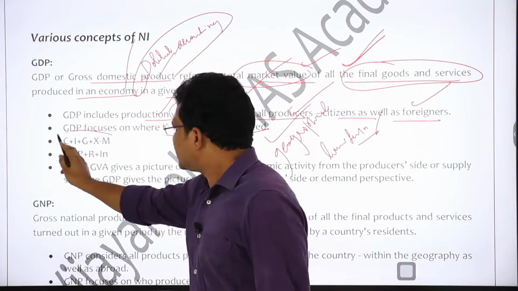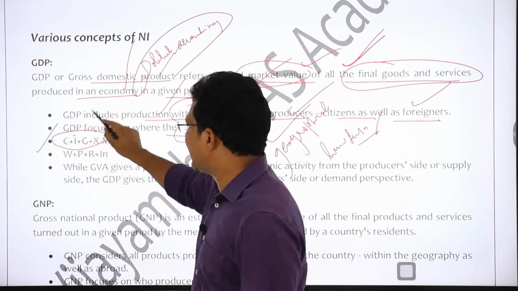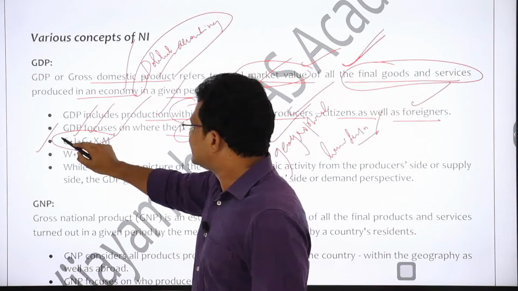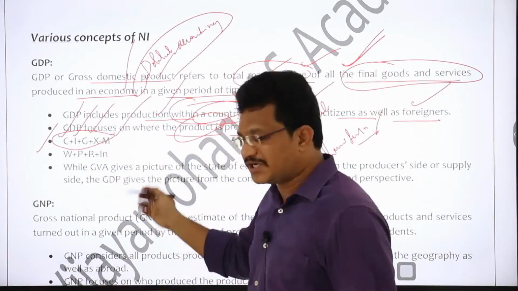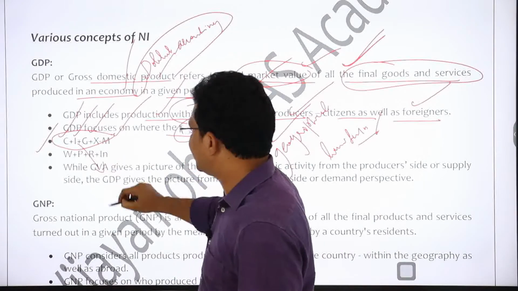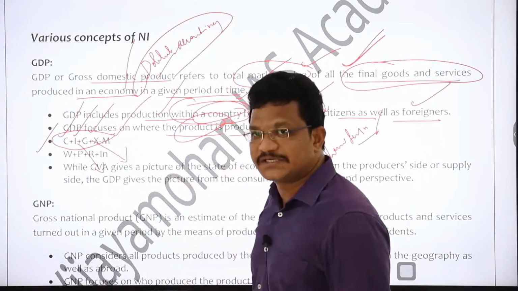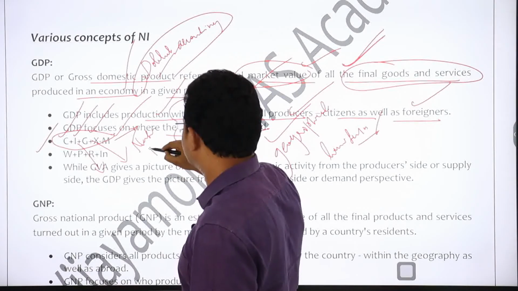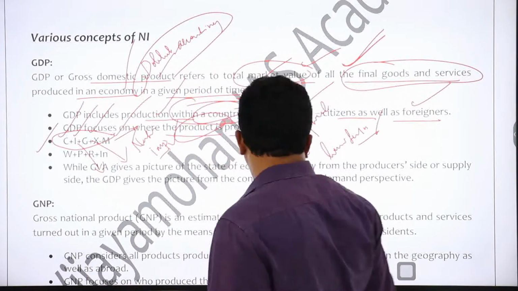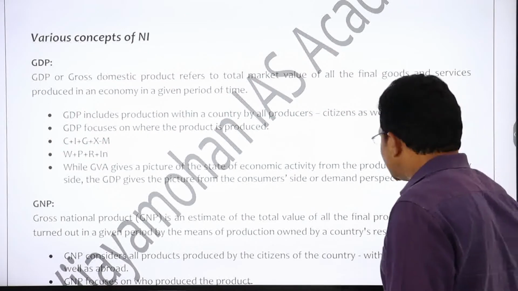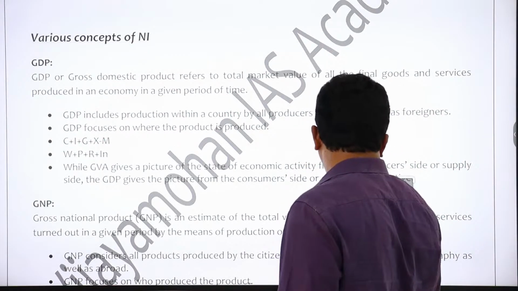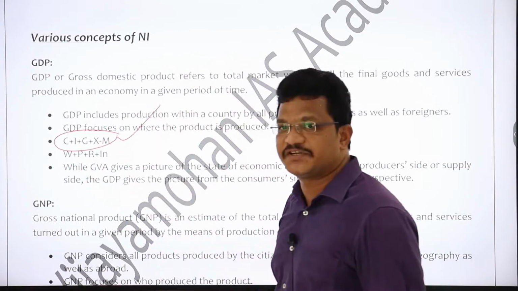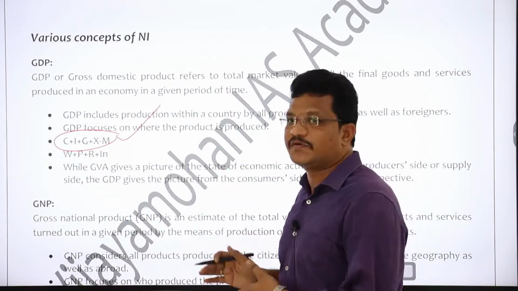Then GDP equals C plus I plus G plus X minus M. I'll explain what those are. C is nothing but consumption of households, I is investment, G is government expenditure, and X minus M is net exports, that is exports minus imports, right? So this definition is basically from the point of view of households.